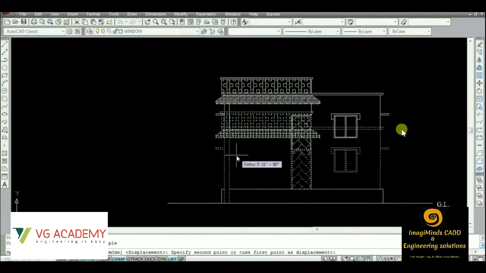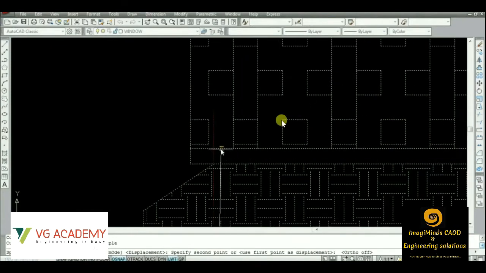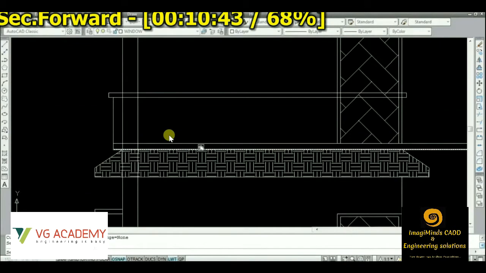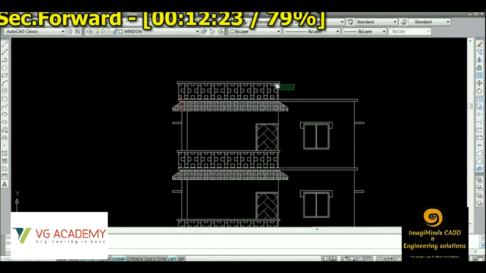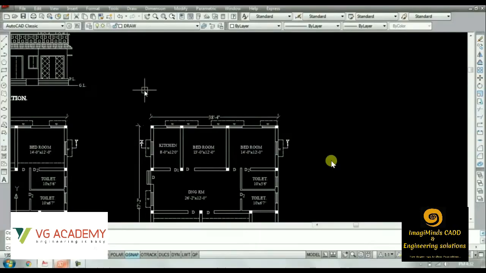So here you can see, guys, we have a typical floor plan for this project. So we are just copying the ground floor to the first floor and the second floor. So this is the elevation view, you can see. That's the step-by-step process of creating exterior elevations.